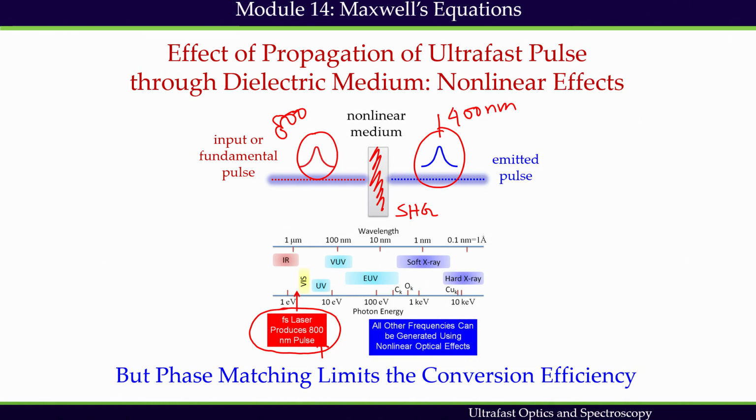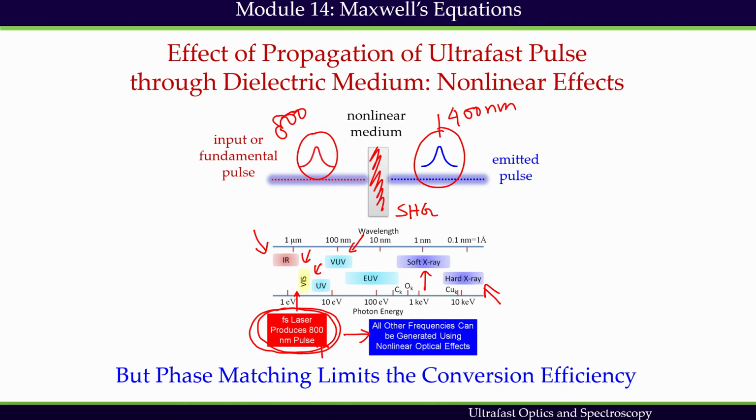And in many experiments, we demand frequencies in the visible range, in the UV range, in the VUV range, soft X-ray, hard X-ray, and also in the IR range as well. The question is, how do I convert this 800 nanometer, which is produced with the help of Ti sapphire crystal, to any other frequency components? And the answer is the nonlinear frequency conversion process.